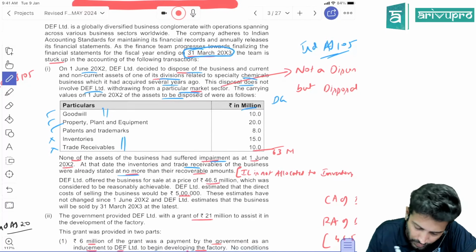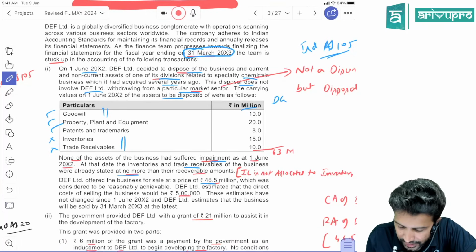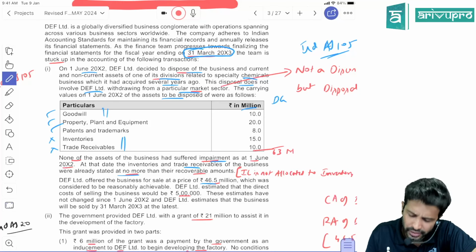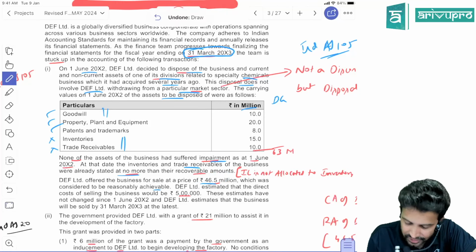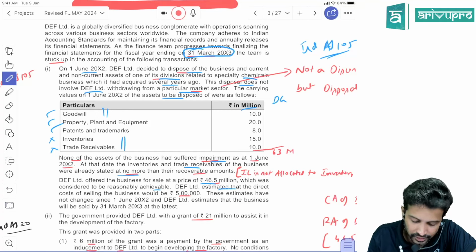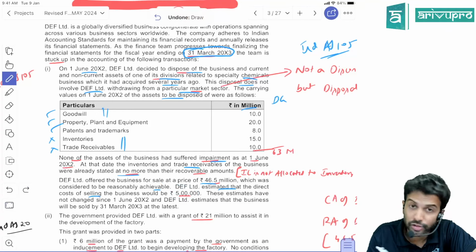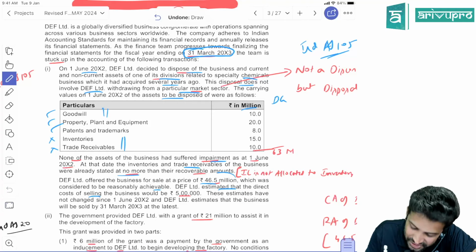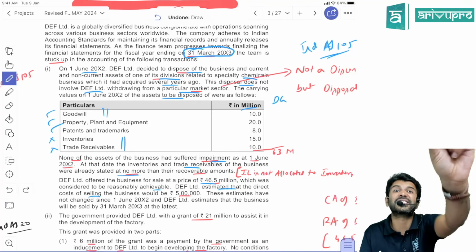We don't know yet. DEF offered the business for sale at a price of 46.5, the fair value they have given, in million, which was considered to be reasonably achievable. DEF estimated that the direct cost of selling the business is 5 lakh. So this is not in million, keep that in mind. This is 46.5 million, and 1 million is 10 lakhs.